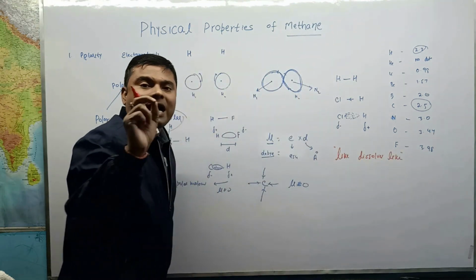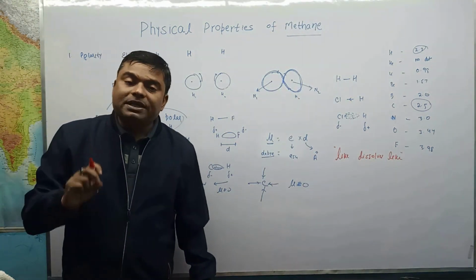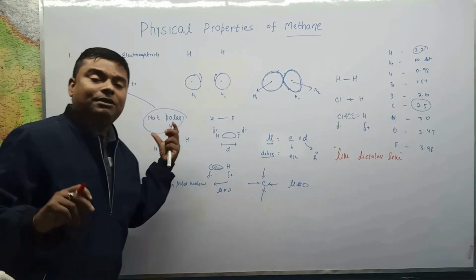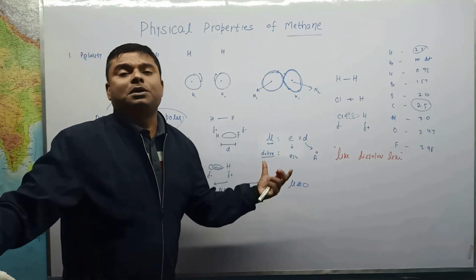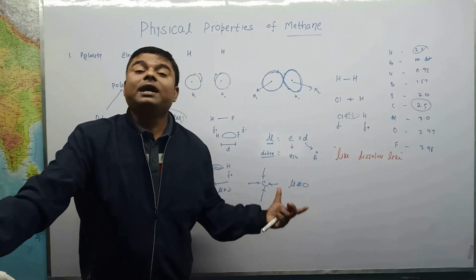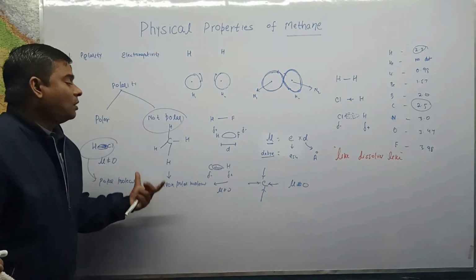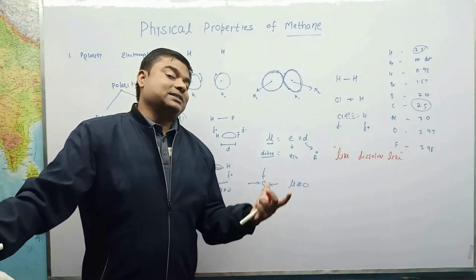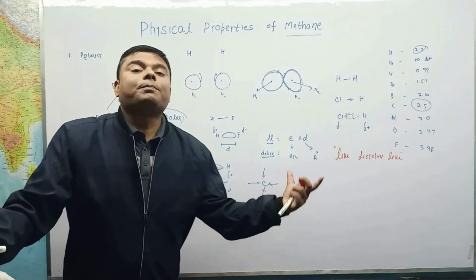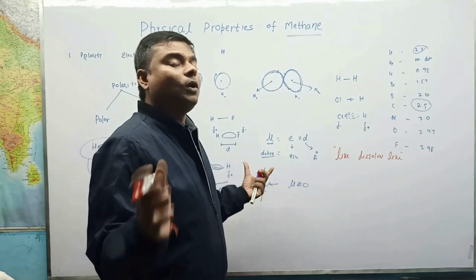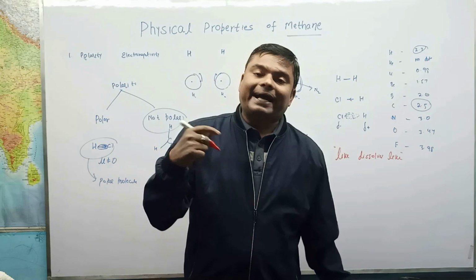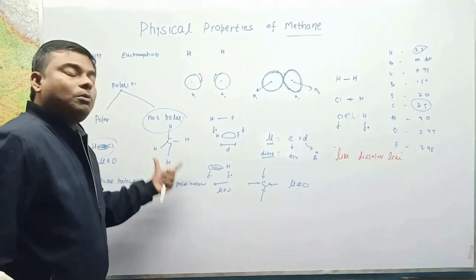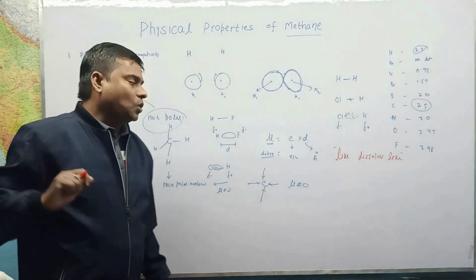If we have a polar solute, it must be dissolved in a polar solvent. So NaCl cannot be dissolved in benzene, but it readily dissolves in alcohol and water. A non-polar molecule like methane cannot be dissolved in water or alcohol, which are polar, but it can be dissolved in non-polar solvents like benzene and toluene. So we write here: like dissolves like. Non-polar molecules dissolve in non-polar solvents, right?